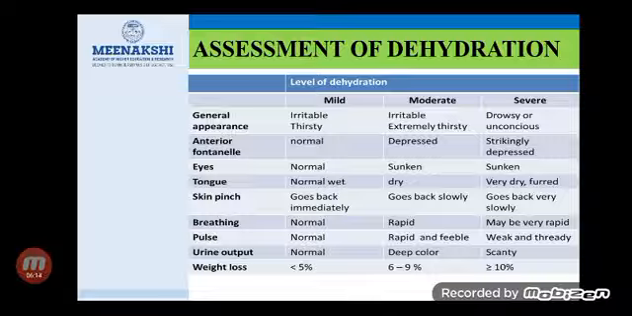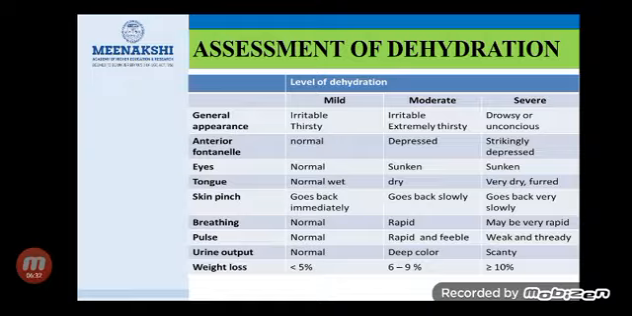On examination, the eyes look normal and the tongue is also wet. On doing the skin pinch test on the abdomen of the baby, it goes back immediately. The pulse as well as the respiration rate is also normal in case of mild dehydration.